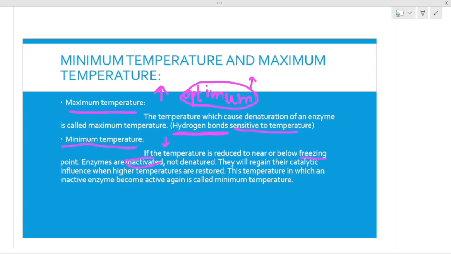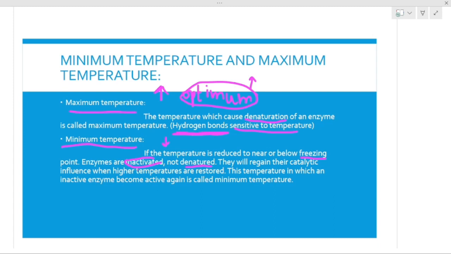Why is it happening? Because we have decreased the temperature from its optimum value. In this case the enzymes are not denatured. Enzymes denature if we give temperature above the optimum value. When we give maximum temperature, the enzyme will denature. But if we give minimum temperature, the enzyme will be inactive, not denatured.